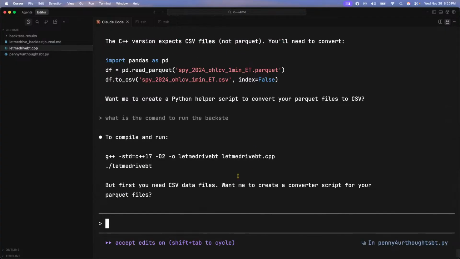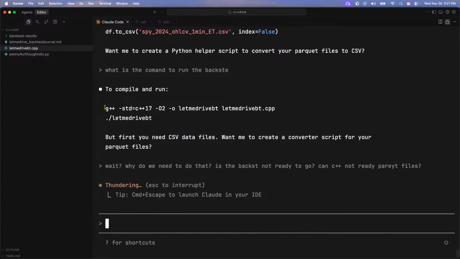Okay. Do you need the CSV files? Do you want me to create a converter script for your Parquet files? No, wait. Why do we need to do that? Is the backtest not ready to go? Can C++ not read Parquet files?